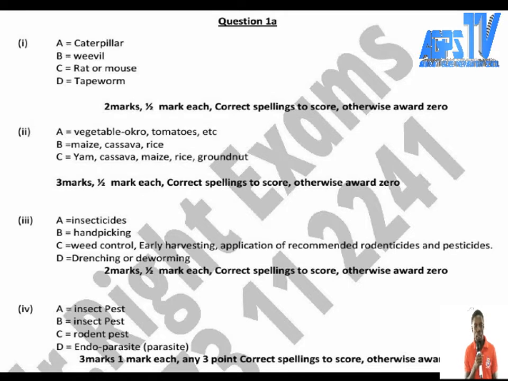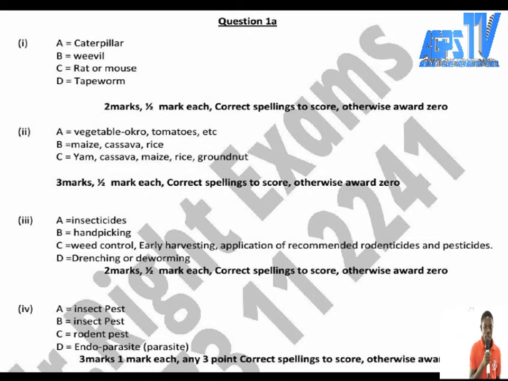This one also carries 3 marks. Half mark each. Correct spellings to score. Otherwise, award 0. It is very important. So if you make a spelling mistake, you get everything wrong. So if you know you cannot spell maize, rice is there, you can write rice. Or if you can't spell the word rice, just write beans and go.